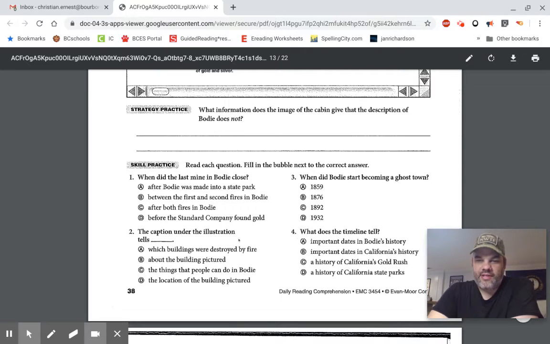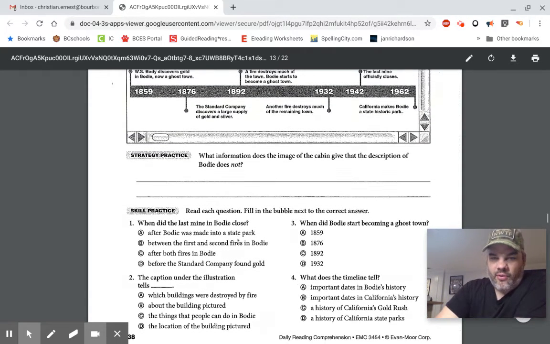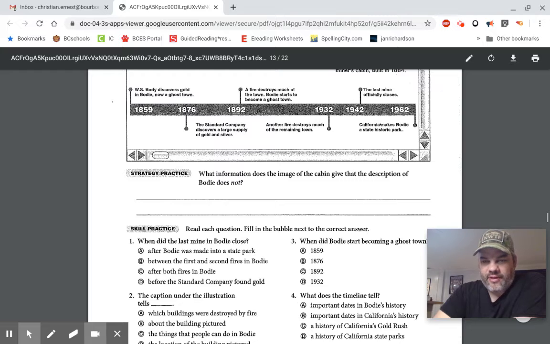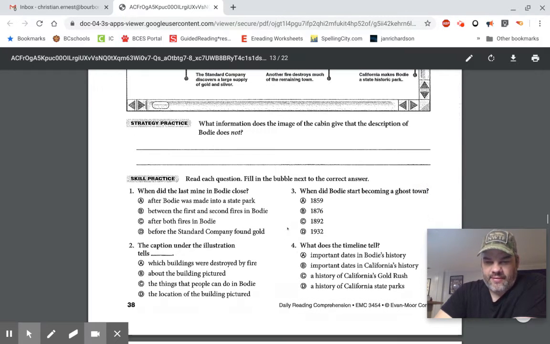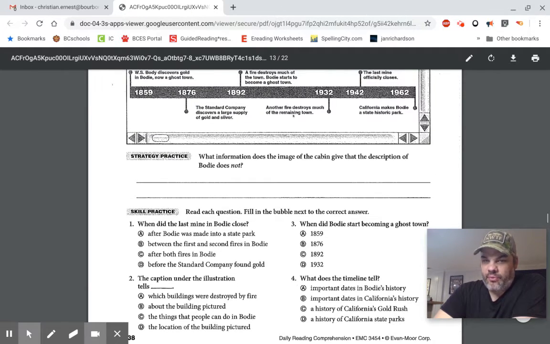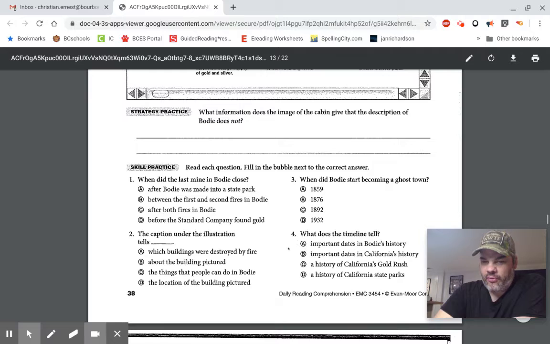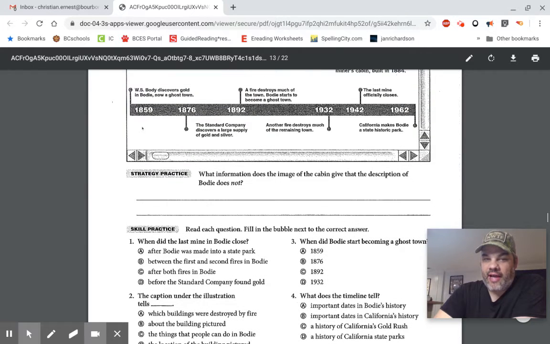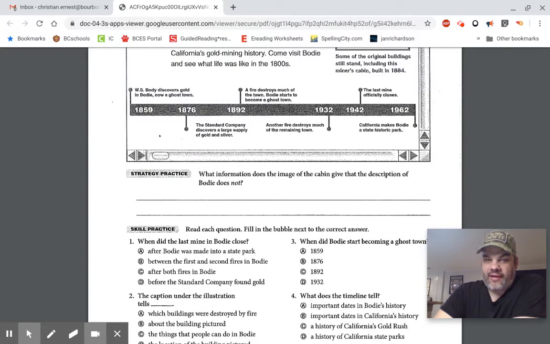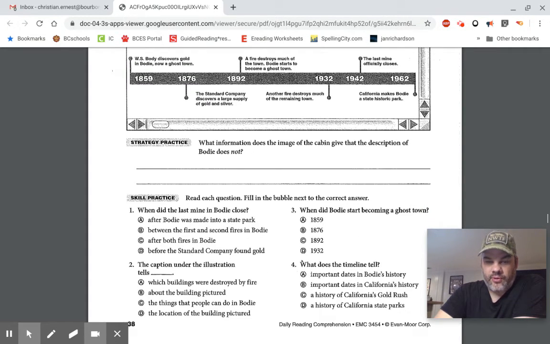All right. So what does the timeline tell us? So all of this information, these 6 pieces of information we got about Bodie, what does that tell us? A, important dates in Bodie's history. Is that true? Yeah, all of these dates are important to Bodie, aren't they? So we'll keep a little check by that and come back to it. B, important dates in California's history. So does this tell us when California became a state? Or when the first settlers started to move to California? No. So it is not B.